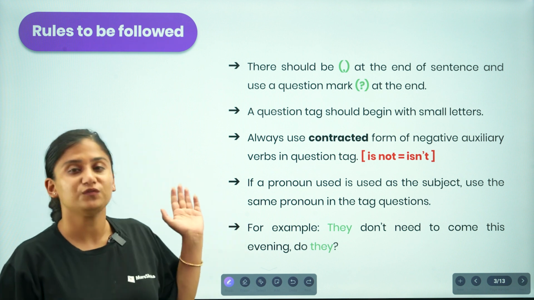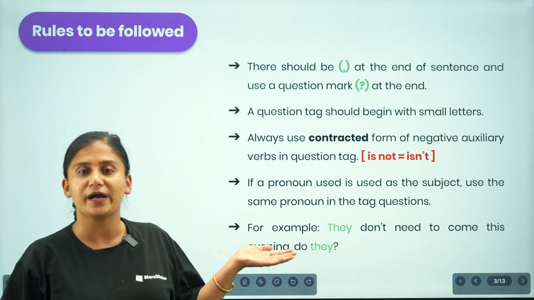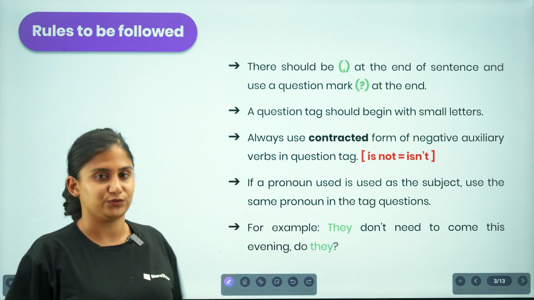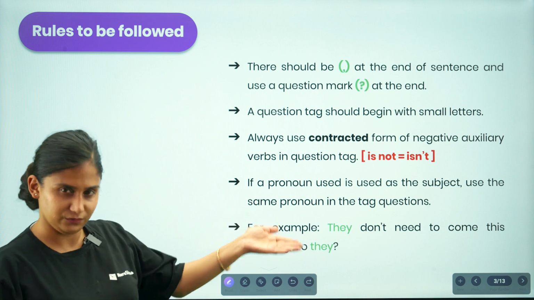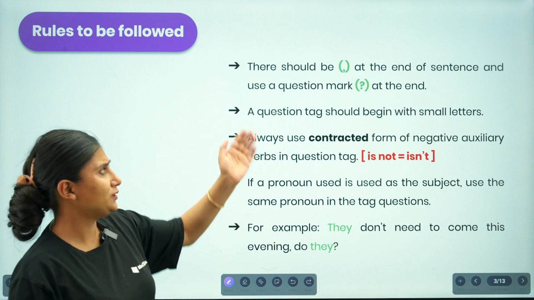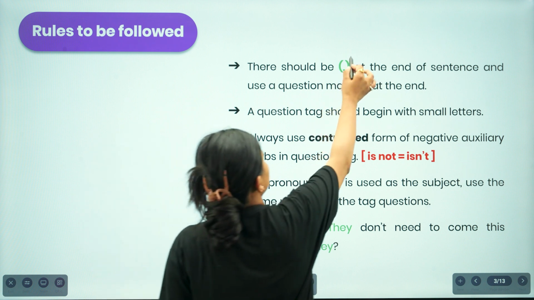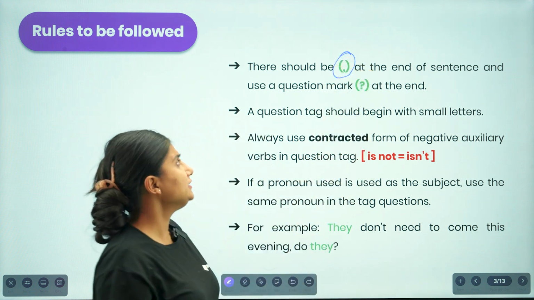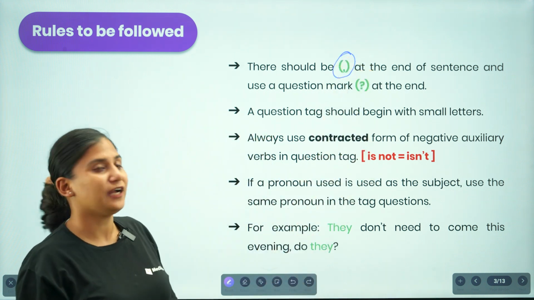So what are the rules to be followed whenever we are dealing with tag questions or question tags? Now the first thing is, there should be a comma at the end of the statement and a question mark at the end.